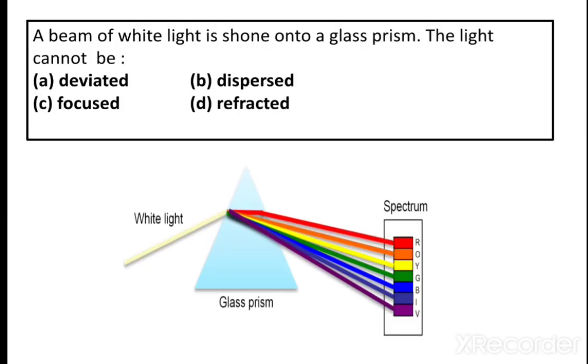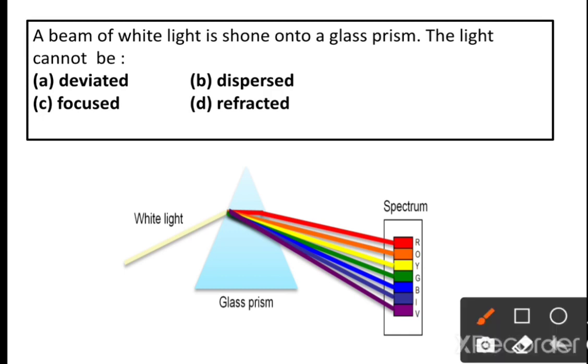The first question: a beam of white light is shone onto a glass prism. The light cannot be: option A, deviated; option B, dispersed; option C, focused; option D, refracted. See, this is a white light.